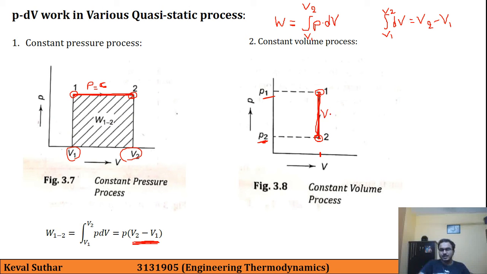So here V is remaining constant. Here W12 is equal to integration of P dV. However, dV is 0. Why is dV 0? Because when any term is constant, its differentiation is always 0. That's why in the case of a constant volume process, the displacement work is 0. So these are two basic processes.